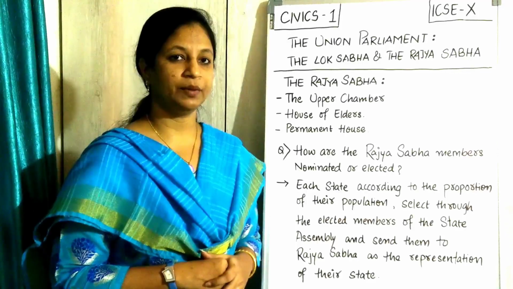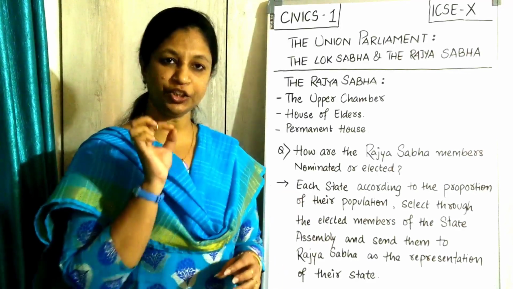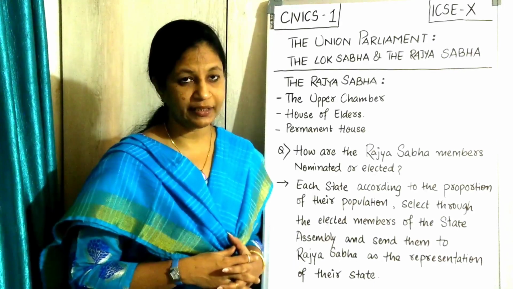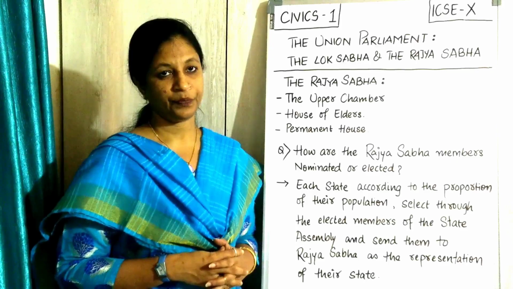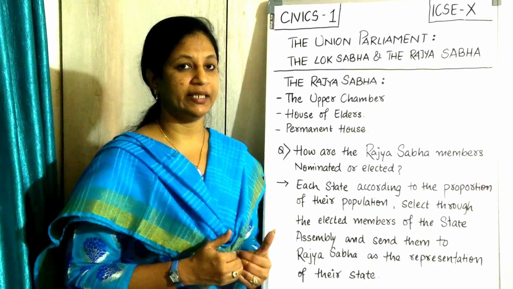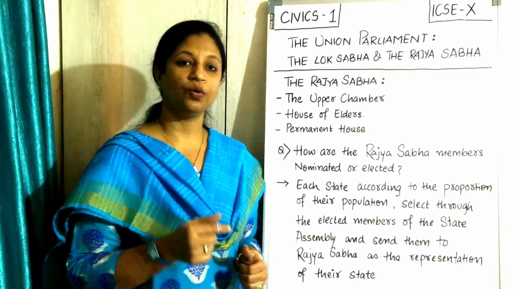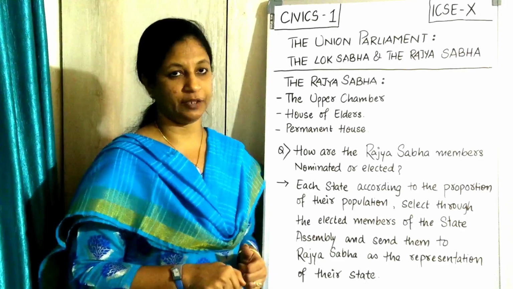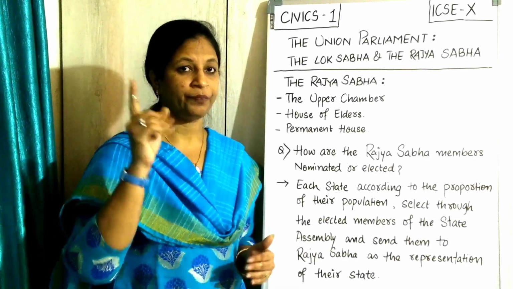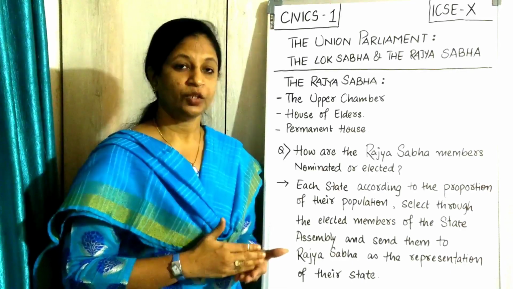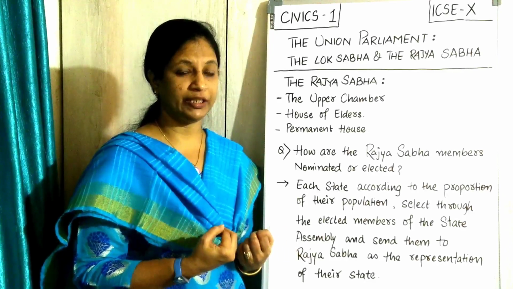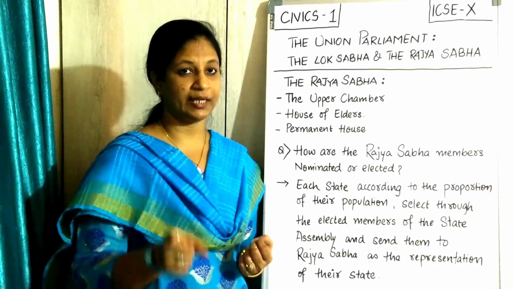When you talk about the Rajya Sabha members, I have written here that each state, how many states we have? Now at present we are counting 28 states with 8 union territories. So these 28 states will be sending their representatives, the elected representatives who got the majority in the state assembly. अगर बीजेपी गुजरात में जीता है, I'm not talking about the central, तो वो अपने मेंबर्स में से अपनी पॉपुलेशन के हिसाब से हमको कुछ दिया गया है. This many members you can send to the Rajya Sabha.